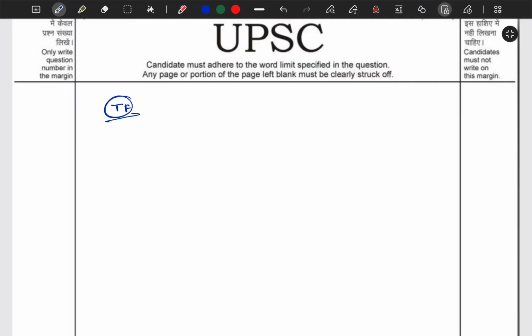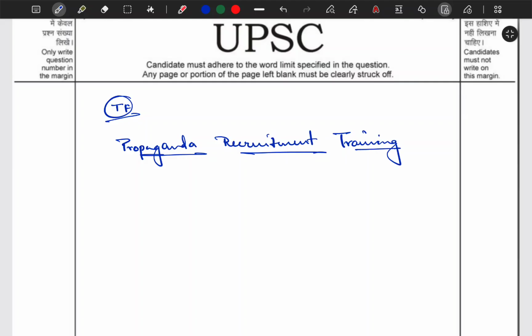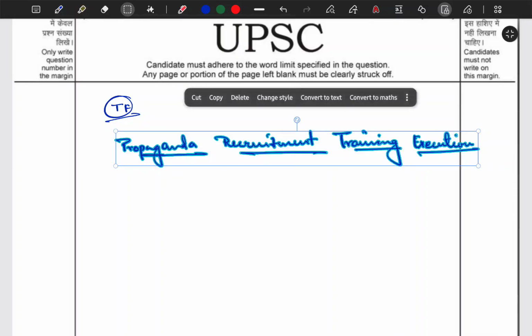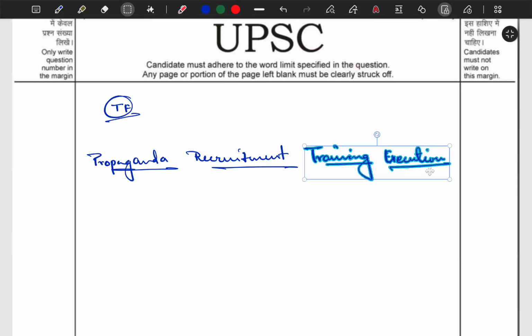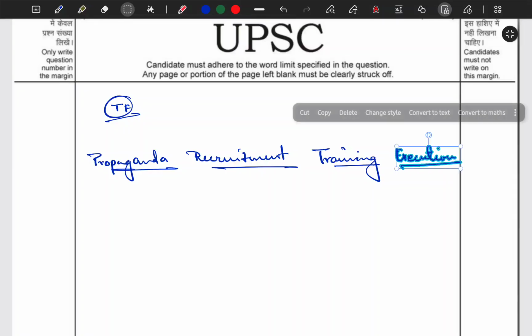Like he said, break terrorism into a few subparts. Like it will start with propaganda. Correct. There will be some propaganda behind a terrorist activity. Then there will be recruitment. Correct. Then there will be recruitment, and then after recruitment there will be training, and after training there will be execution. So if we break the terrorist activities into these four broad subtopics, we'll be able to write very good answers.